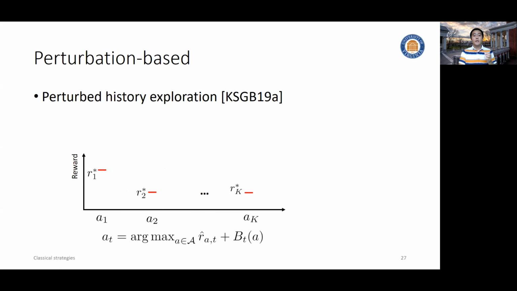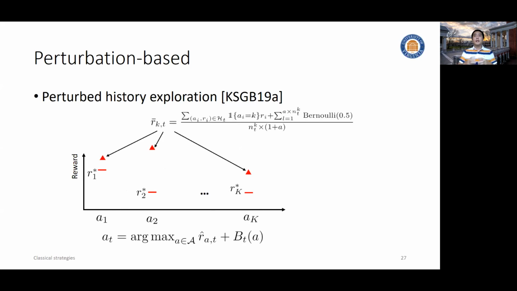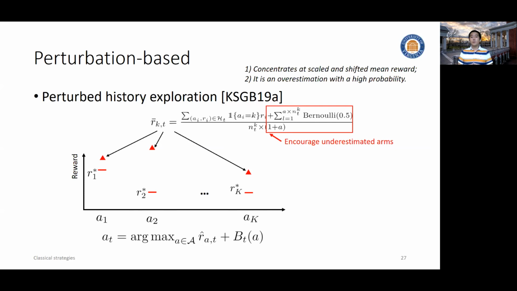And then can we directly introduce or control the variance, so that some quantity we estimate naturally takes care of exploration and exploitation? And the answer is yes, by introducing pseudo reward. The way we do this kind of perturbation is, every time we take an action, not only do we use the observed reward to update the model, but we also introduce some high variance observations, so that we can prove this perturbation encourages underestimated arms, and it will not affect the concentration of reward estimation.